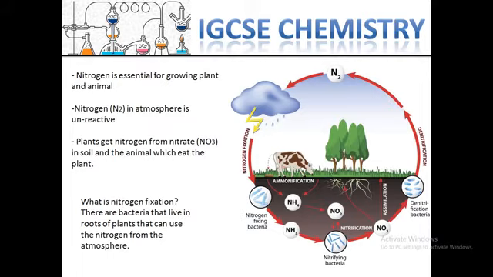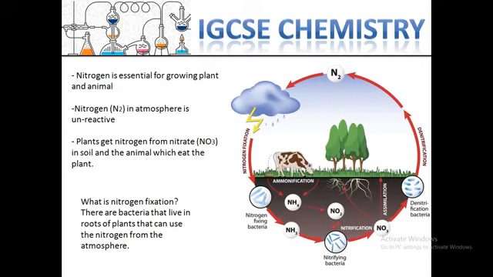Plants get nitrogen from nitrites. These nitrites can be prepared by fertilizers, from lightning, or from some other reaction. And after that, animals like cows, those animals which eat plants, can take up the nitrogen into their body. So there is one question: what is nitrogen fixation?